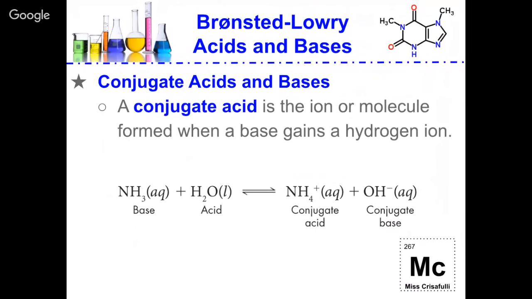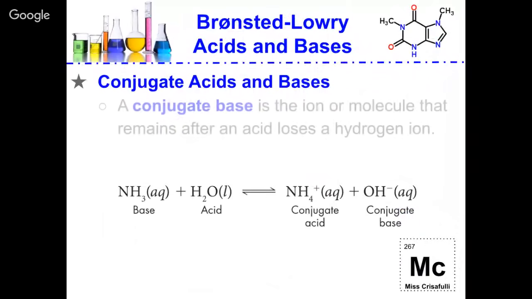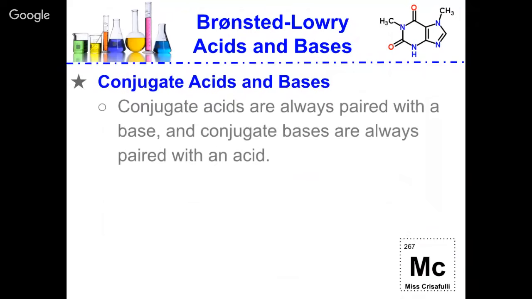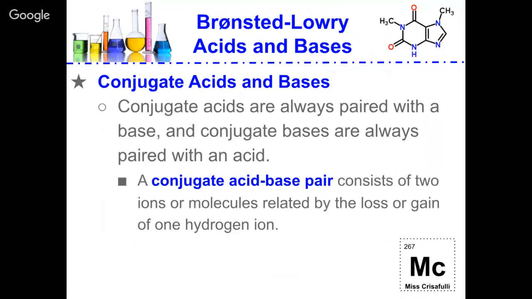So a conjugate acid is the ion or molecule formed when a base gains a hydrogen ion. So NH4 plus is the conjugate acid of the base NH3. A conjugate base, on the other hand, is the ion or molecule that remains after an acid loses a hydrogen ion. So OH minus is going to be the conjugate base of H2O. Conjugate acids are always paired with a base, and conjugate bases are always paired with an acid. So a conjugate acid-base pair consists of 2 ions or molecules related either by the loss or the gain of a hydrogen ion.